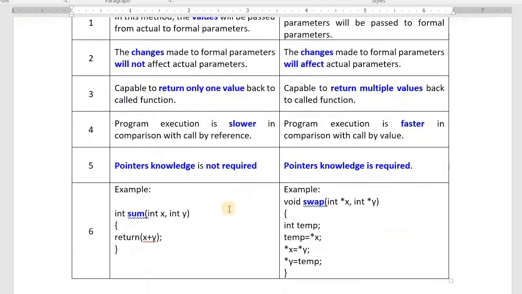One simple example for call by value method is a function that takes two values, makes the sum, and returns it. Why is this an example? Because it is taking the values for processing. It takes x and y, makes the sum, and returns it. Instead of writing this example, you can write any other example also. This is the call by value method. I hope you have understood the call by value method.